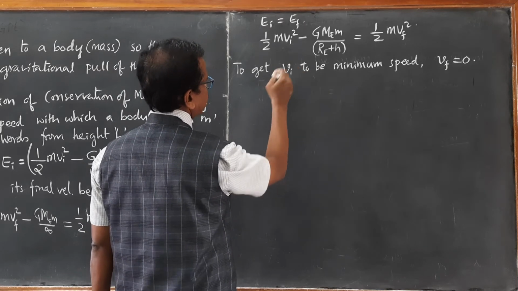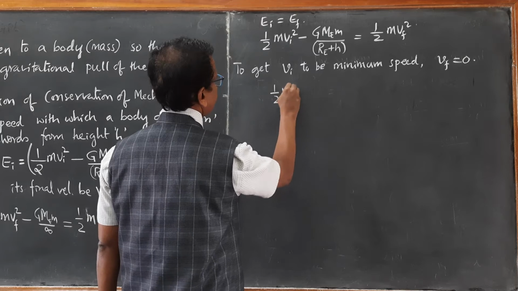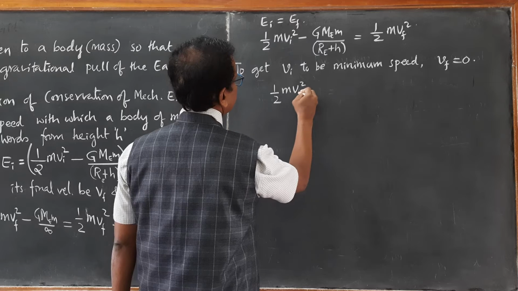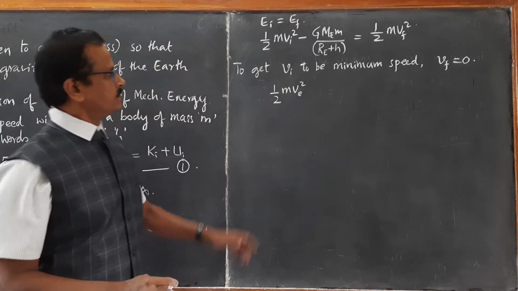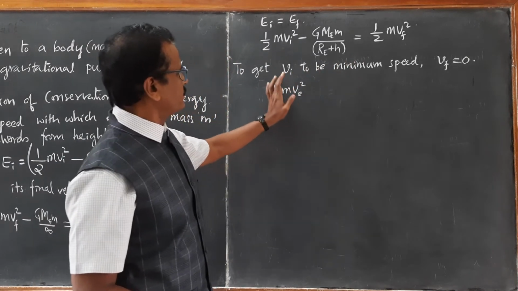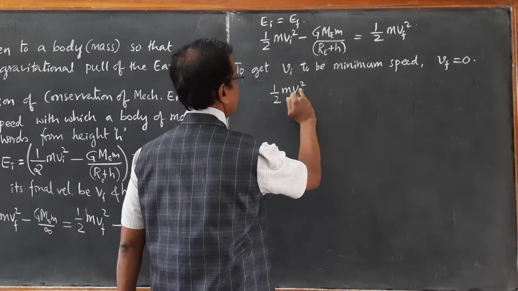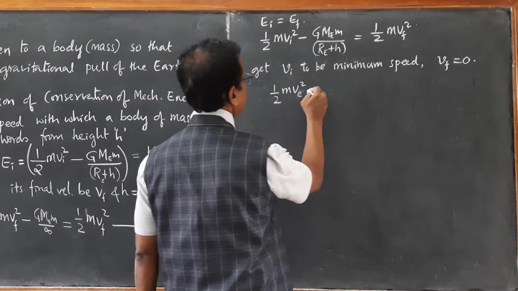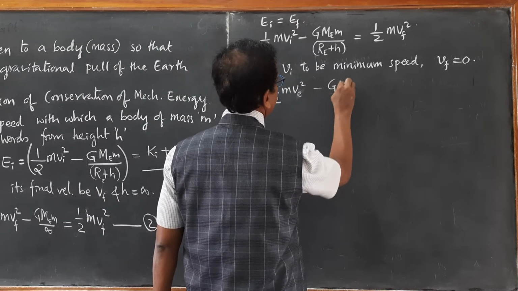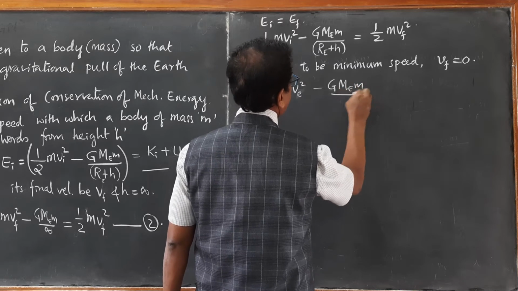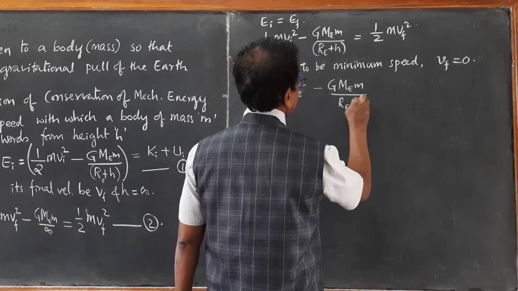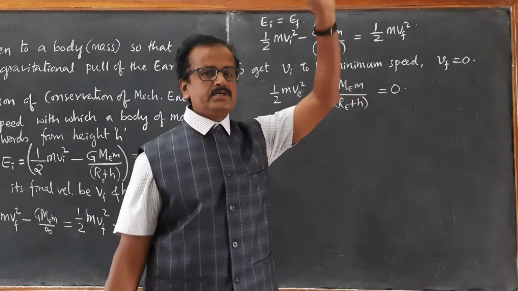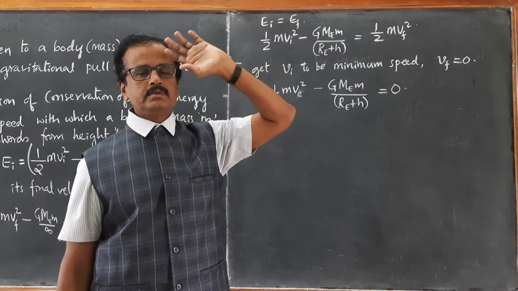It means half mVi square, I will write now Vi as Ve. When Vi becomes minimum, I will take that Vi as Ve, so that I can denote it as escape speed. Half mVe square minus GMEm upon RE plus H must be equal to 0, so that finally it attains 0 energy.